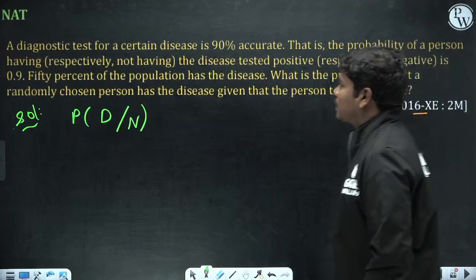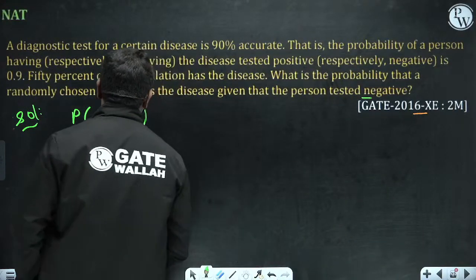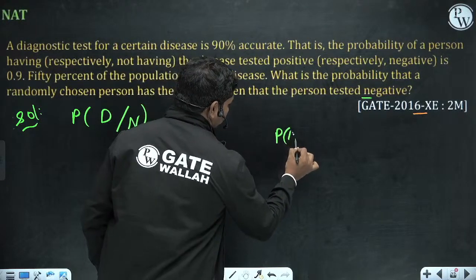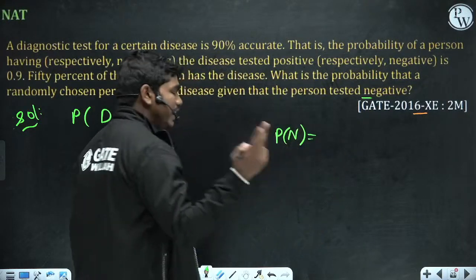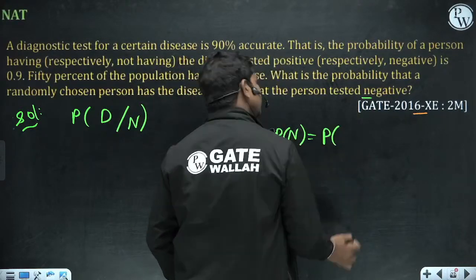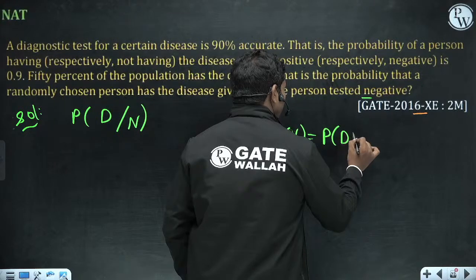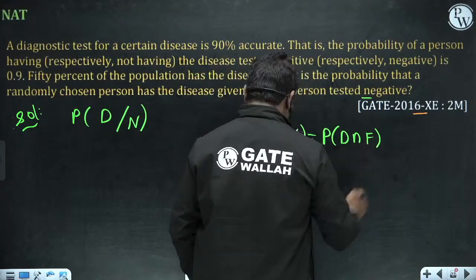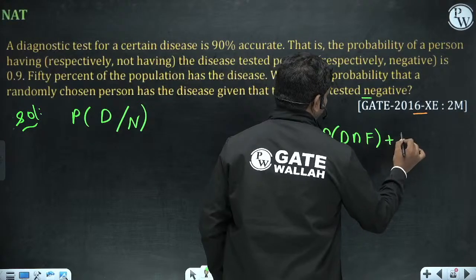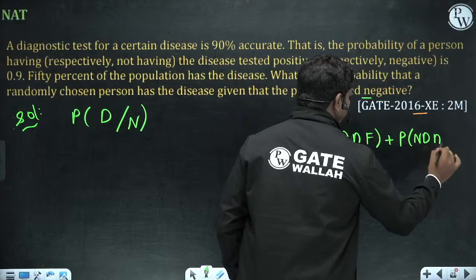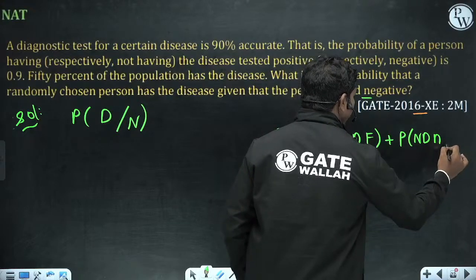So P of D given N. If you check the probability of getting a negative test report, this can happen in two ways. What are the two ways? The person actually has the disease and the machine showed a false result, or the person does not have the disease and the machine has shown an accurate result.